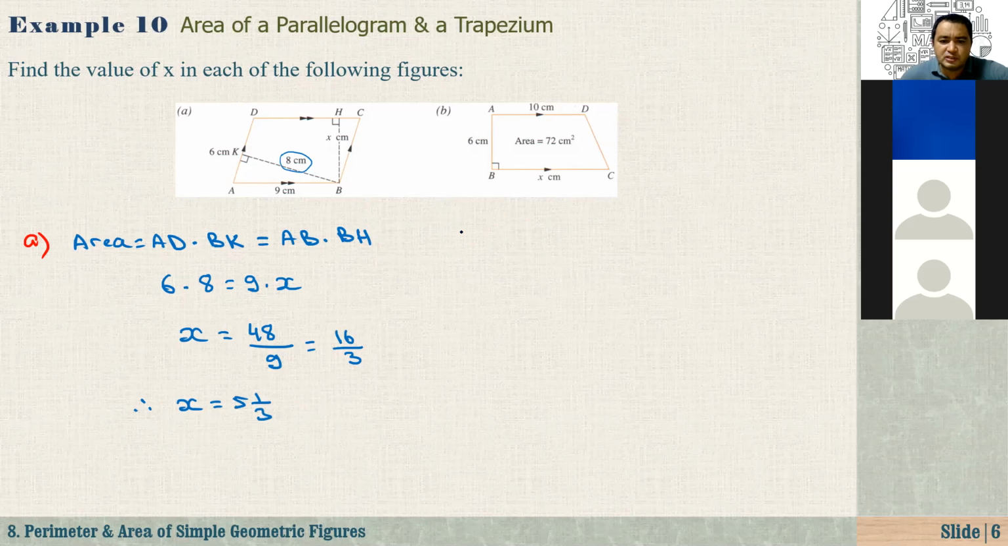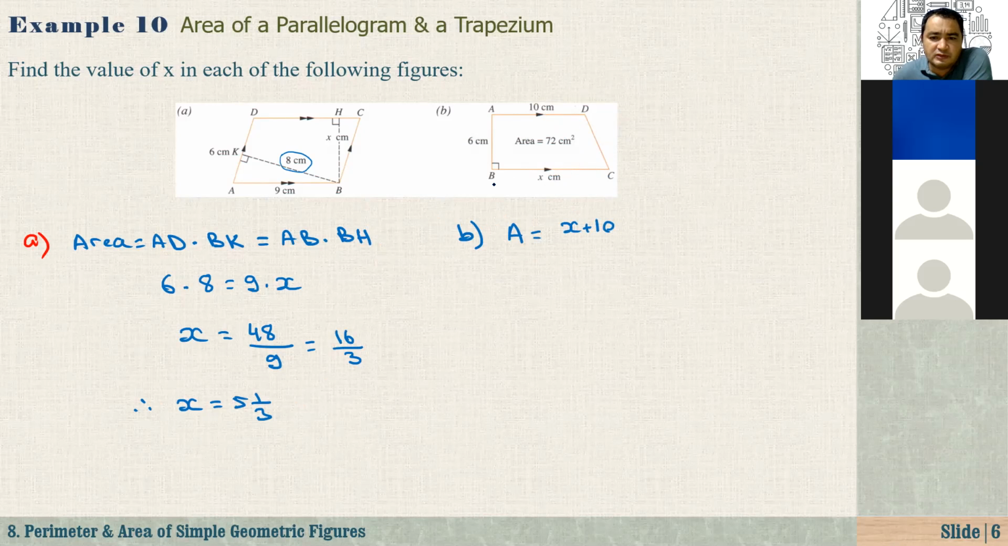And how about question B? In question B, the trapezium, right, the area is given. First, we need to write the area formula. What is the area formula? The sum of the parallel sides over 2 times height. So the sum of the parallel sides, that is x plus 10, right?